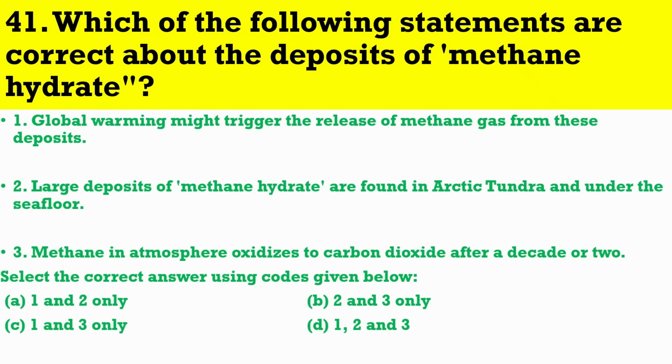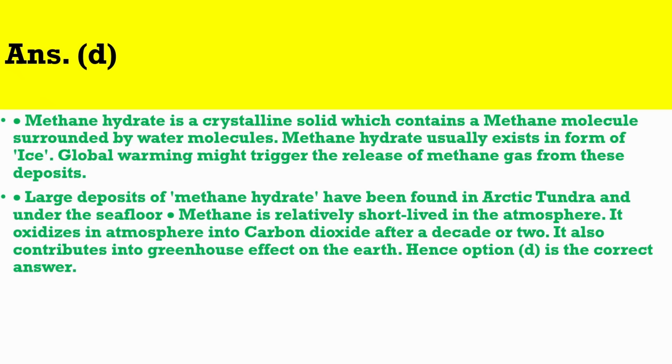Question number 41. Which of the following statements are correct about the deposits of methane hydrate? The correct answer is D. Methane hydrate is a crystalline solid which contains a methane molecule surrounded by water molecules. Methane hydrate usually exists in the form of ice. Global warming might trigger the release of methane gas from these deposits.